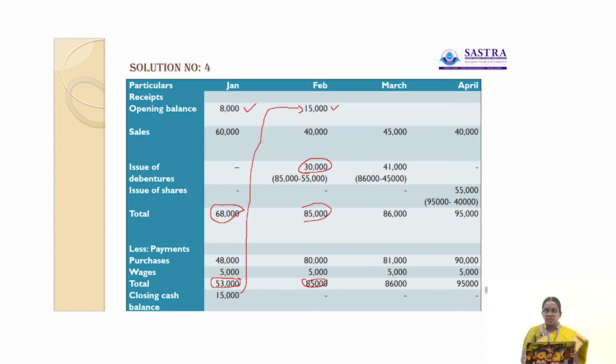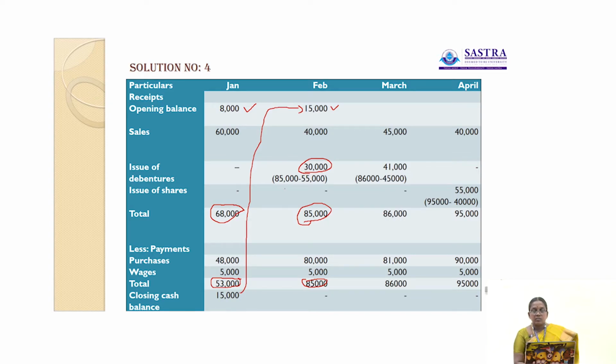Sales was given as 40,000. Then on the payment side, purchases rupees 80,000, wages 5,000. Then closing cash balance. Here there is no closing cash balance because of the deficit fund, rupees 30,000. The deficit fund amount is utilized for the issue of debentures, 30,000. So total payments and cash receipts should be tallied and equal. Then the next one is the month of March.